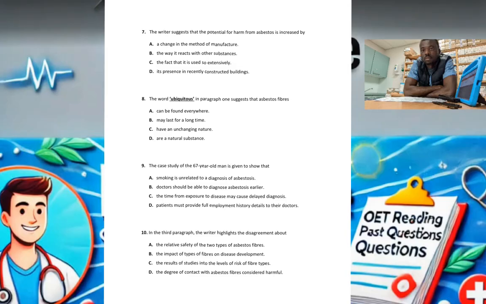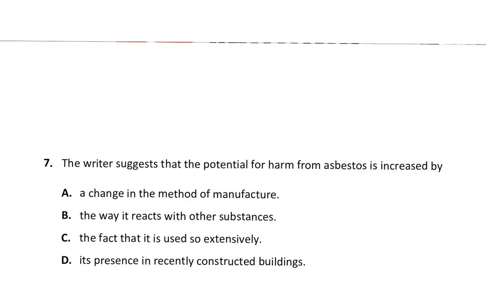Alright, so we are going to answer 4 questions under text 1, question number 7 to 10. Let's try it. You read the question, you go to the paragraph, then you come back to the answers. Question 7. The writer suggests that the potential for harm from asbestos is increased by.